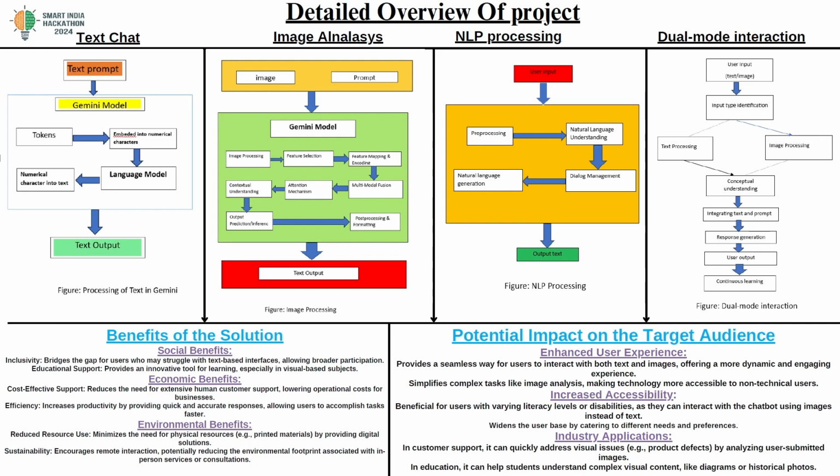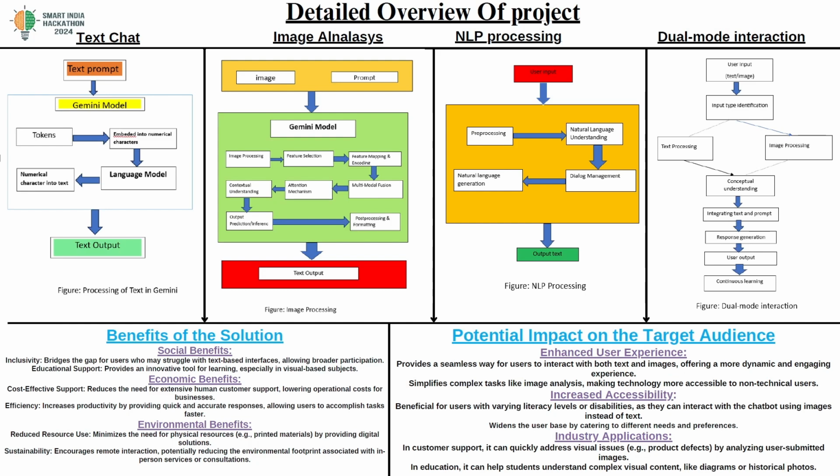And Gemini mainly depends on NLP, natural language processing, so it mainly uses the most advanced techniques like stemming and lemmatization. So they use more accurate info, and they train the model on a vast amount of data, and they use convolutional neural networks, so it will give the best output to the application. In the dual mode interaction, the user can give text and image as well, and it will process those text and image and give the response again to the user.